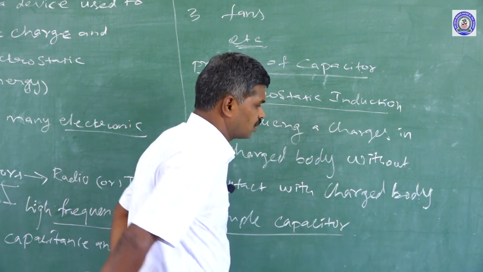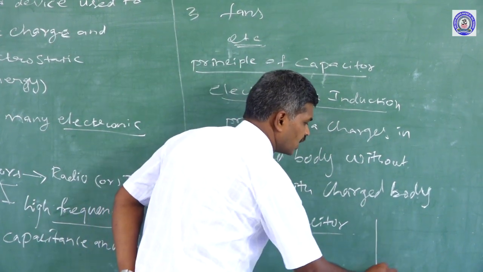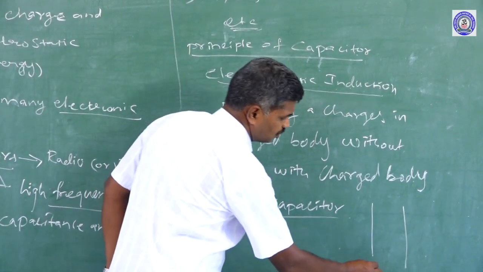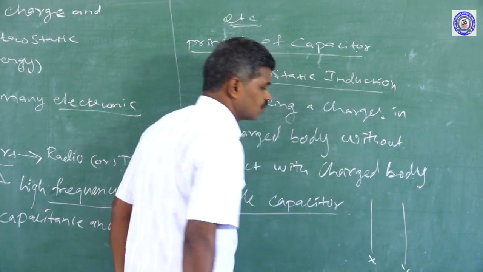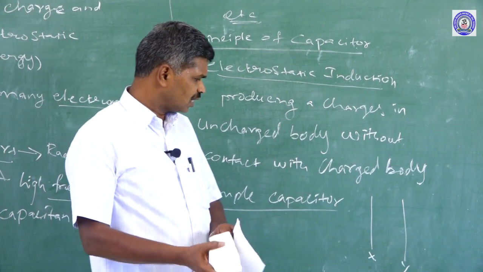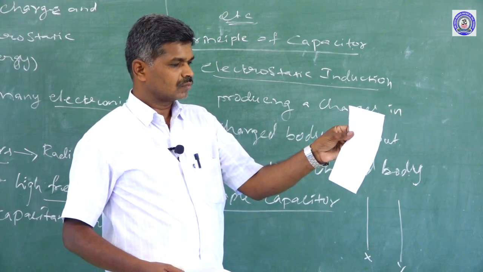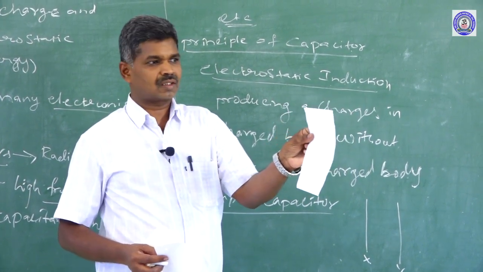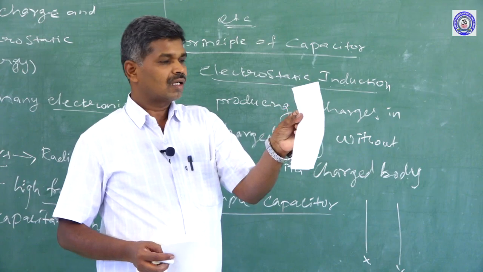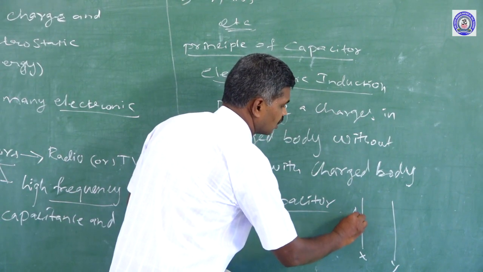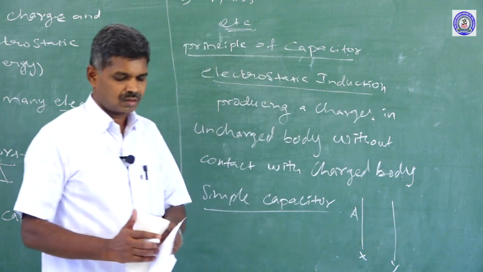In our diagram, the simple capacitor has two plates, named X and Y. We consider the two plates to be rectangular, and that rectangular shape has a certain area. We represent it as the area of each plate.